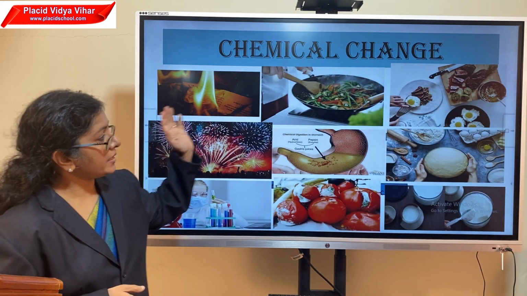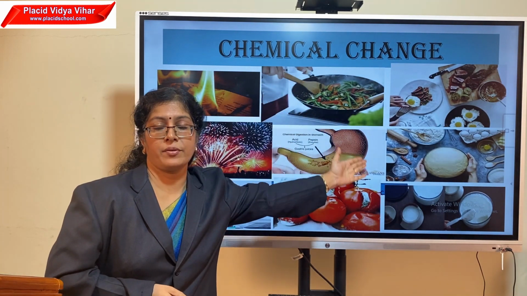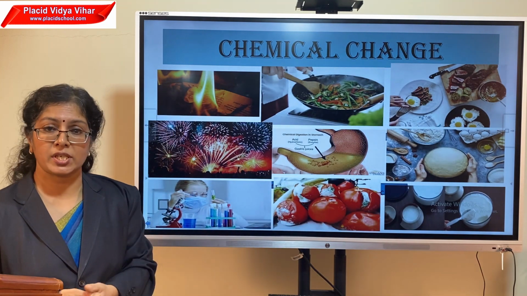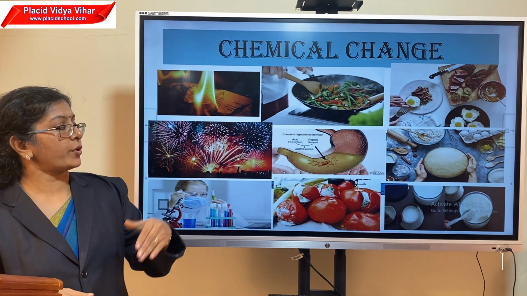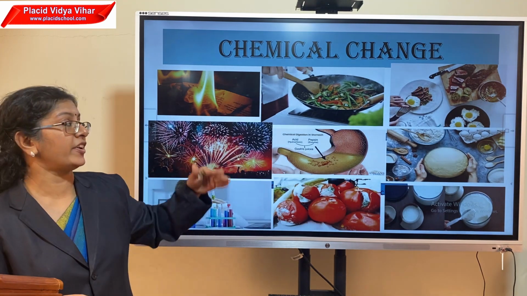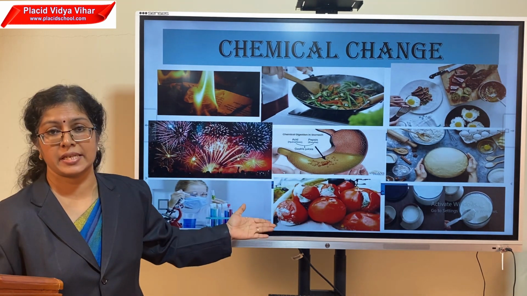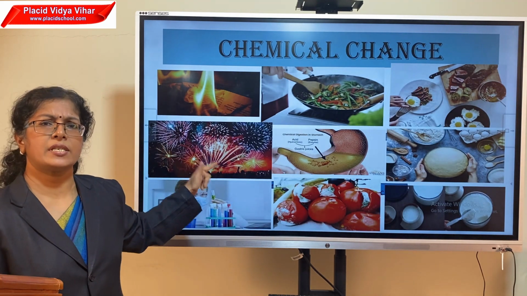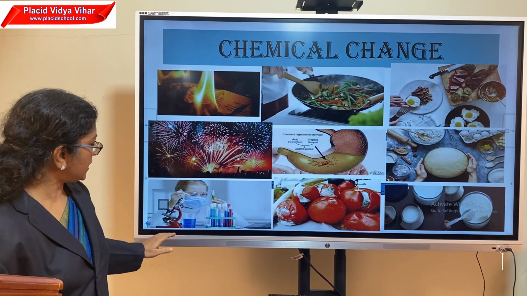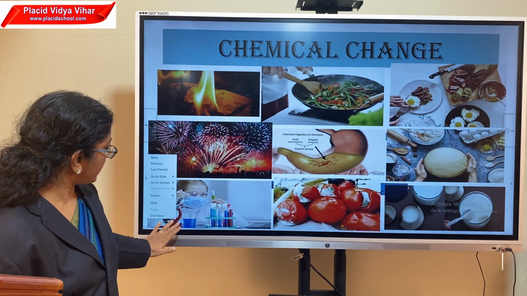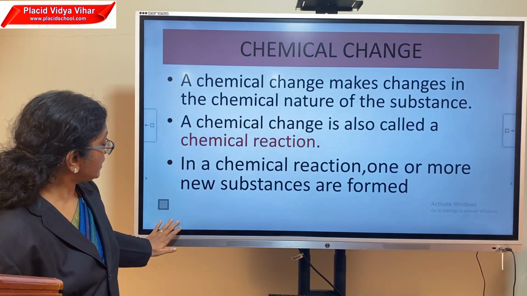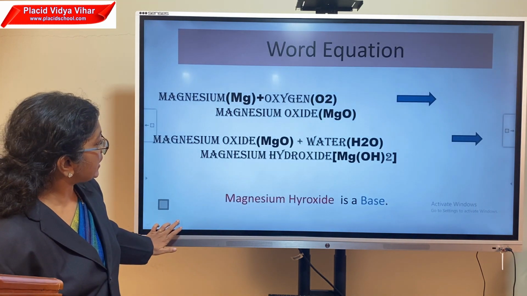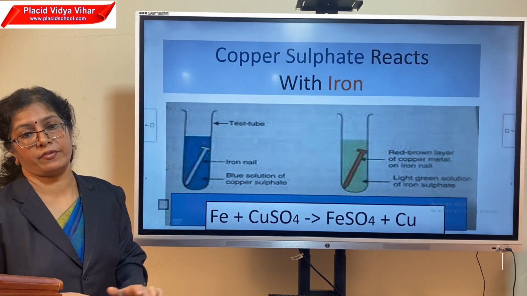So in this category, when your mother prepared curd from milk, the taste of the substance changed with the smell. So it produces a new substance. Somewhere smell changes, somewhere taste changes, somewhere foul smell comes. All these kinds of indications you can see. So generally we classified that in chemical changes, a large number of changes you can observe.